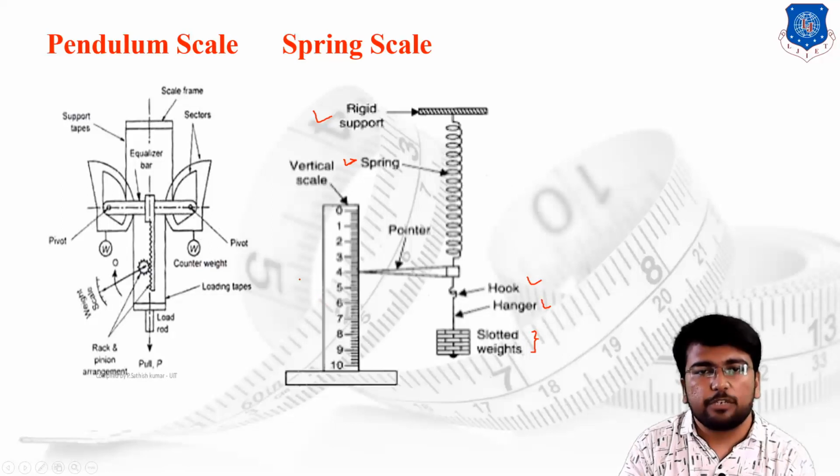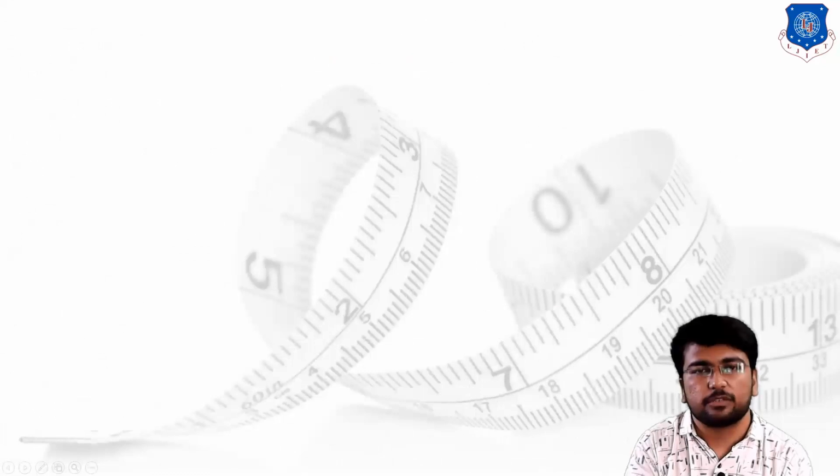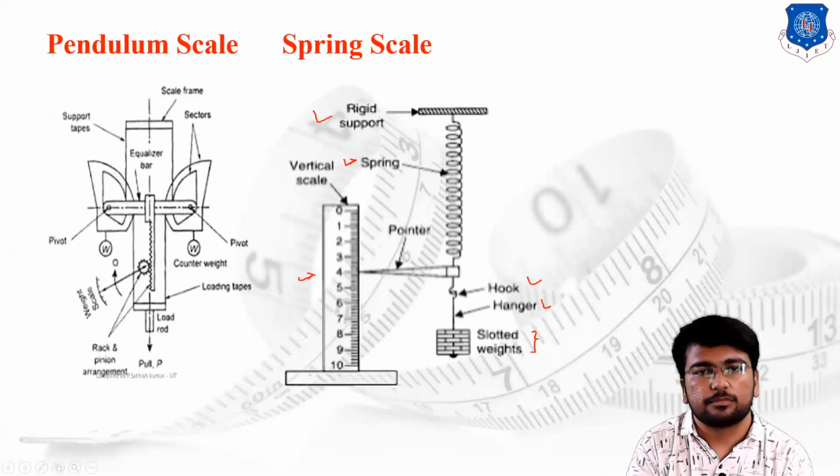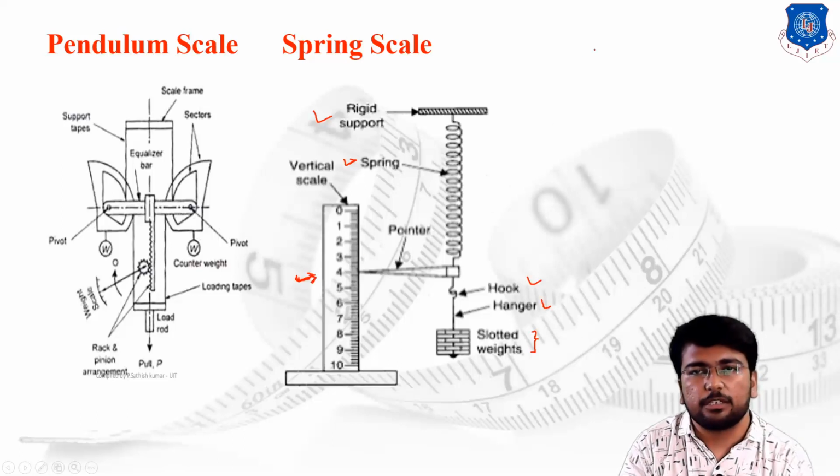From the vertical scale you can check the deflection of the spring, and by checking the deflection of the spring you find the value of x, let's say in mm.